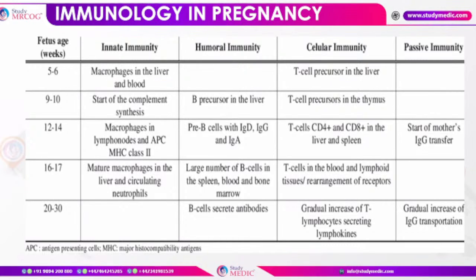And these are the various gestational ages where the innate and adaptive immunity is developing. At 5 to 6 weeks, macrophages appear in the liver and blood. At 9 to 10 weeks, they start the complement synthesis.